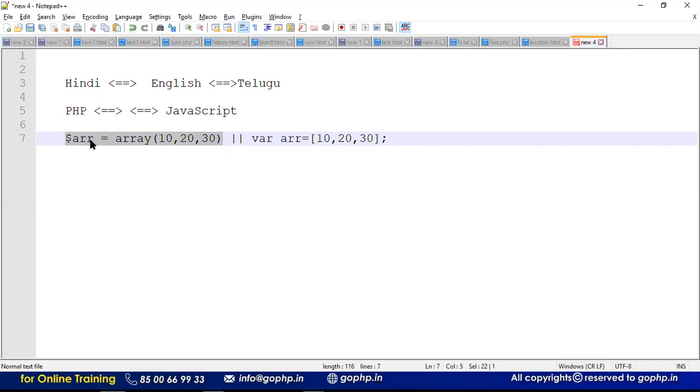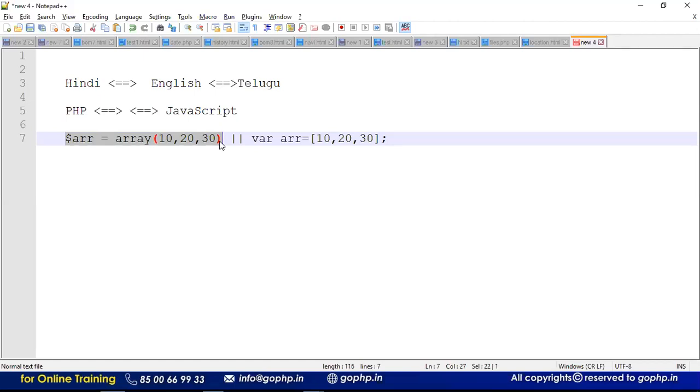But can I send the PHP data to JavaScript directly? Will JavaScript understand the array you are sending? No, it won't understand, because the syntax of JavaScript is different. For PHP to understand an array, you have to send a PHP array. A PHP array will be understood by PHP. I mean, Telugu people can speak in Telugu, and they can understand.